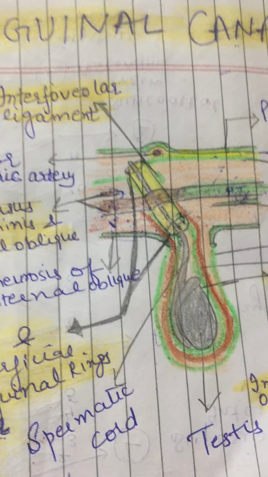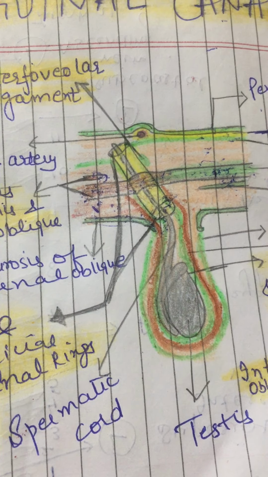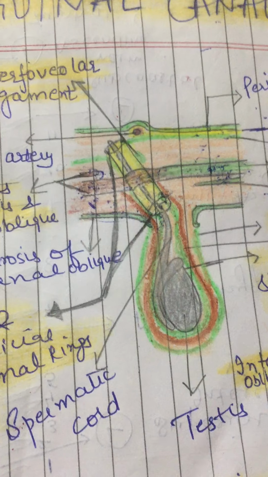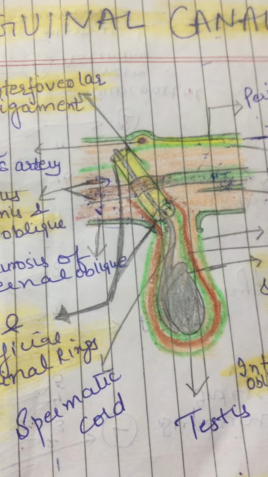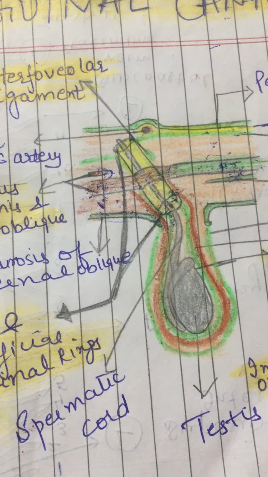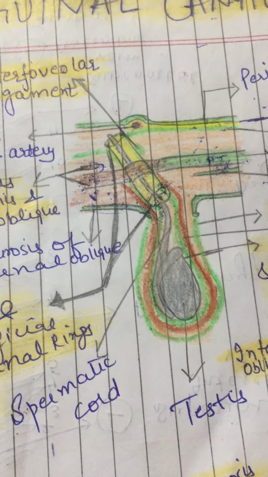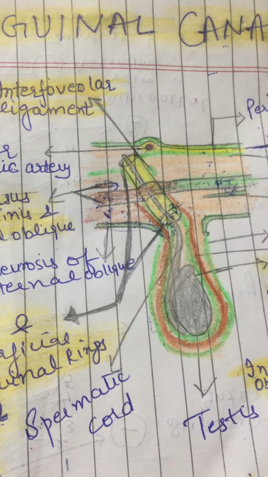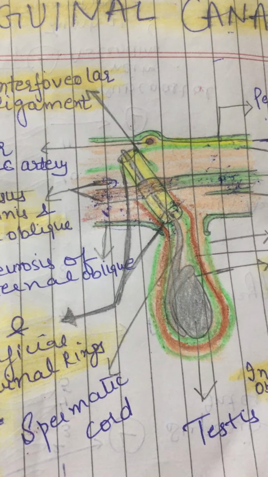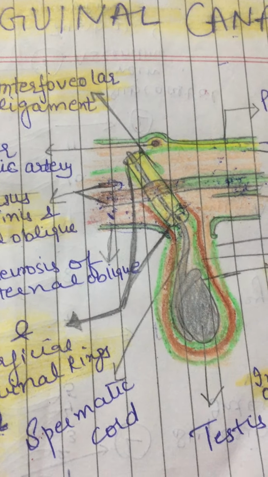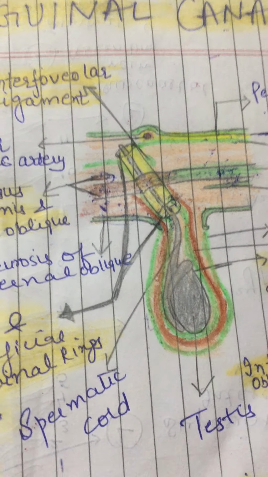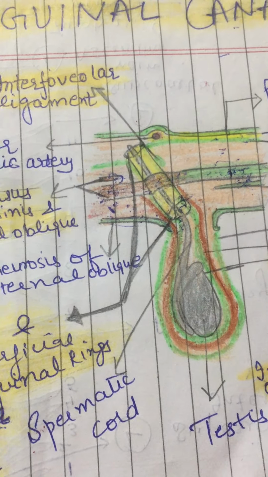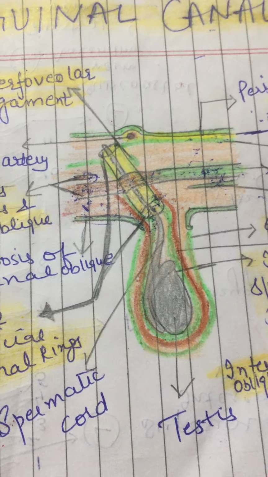Then we have ilioinguinal nerve, genital branch of genitofemoral nerve, and plexus of sympathetic nerves around the artery to ductus deferens, right?